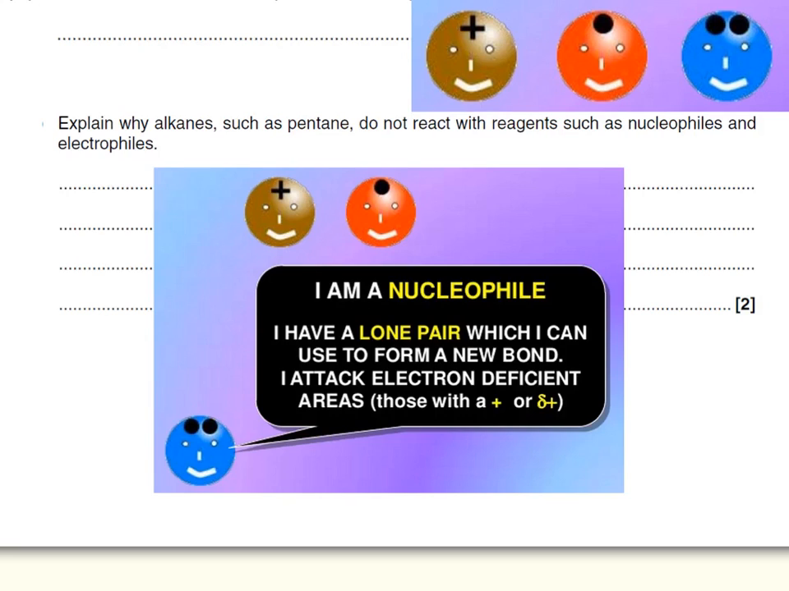So what is a nucleophile? A nucleophile is something, for example, that has a lone pair, and that something could be Br minus, it could be something like OH minus, or indeed it could be something with a lone pair, such as ammonia. And in order for these type of species to attack a chemical molecule, what you need is an electron deficient center, something with a delta negative or a delta positive, and again an alkane does not have any delta positive or delta negative.